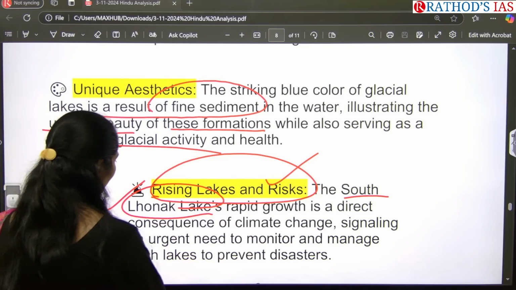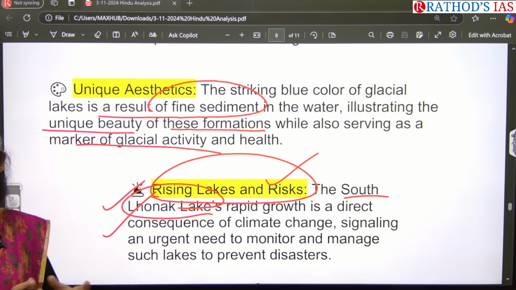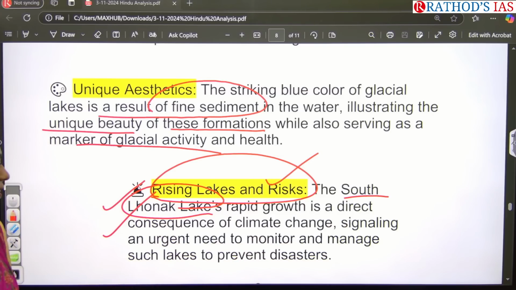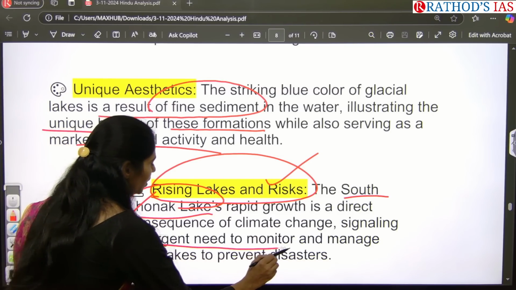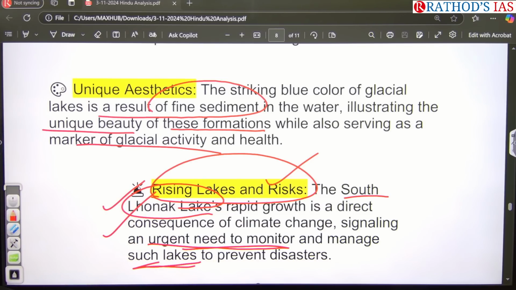Because of the increasing water in this Lhonak lake, there is now a threat of breaking of the moraines, so it may cause a glacial lake outburst flood. This article is saying that we need to monitor this lake and manage it so that we can prevent disasters.